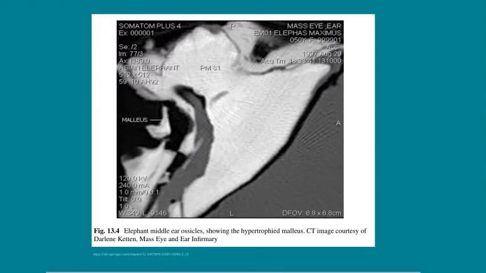This is just a visual picture of what Naja was just talking about. On the left, you can see the hypertrophied malleus identified. And just by looking at this photo, you can instantly tell that the malleus of an elephant is immensely larger than that of a human.